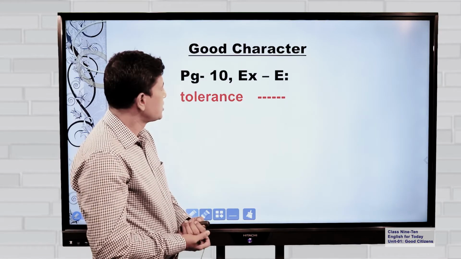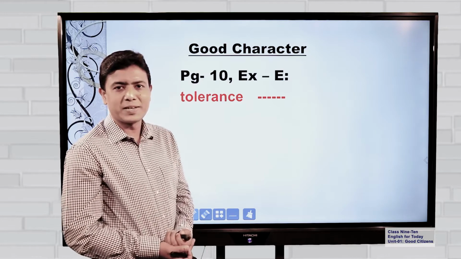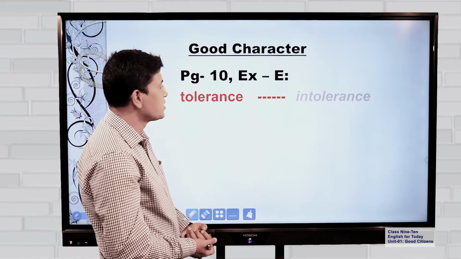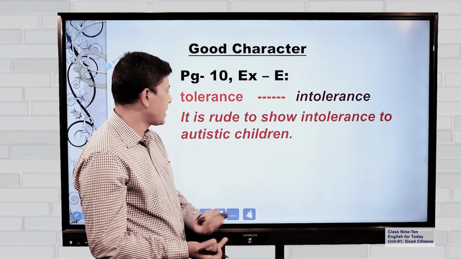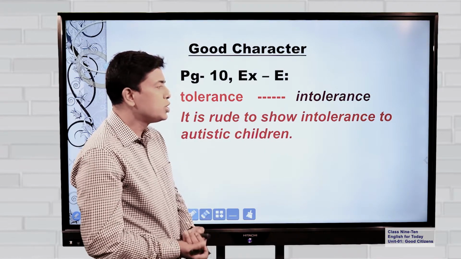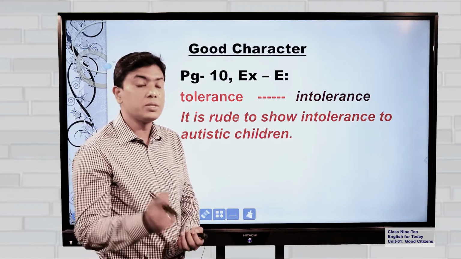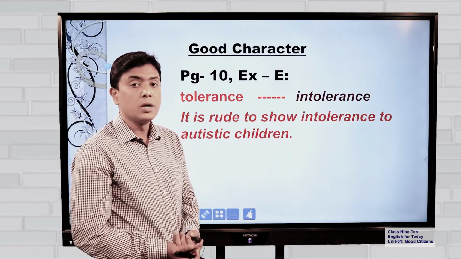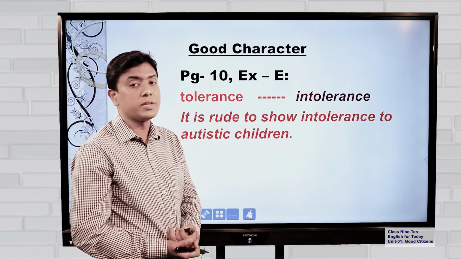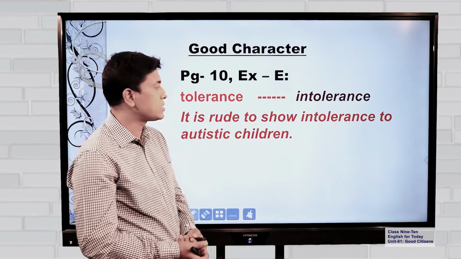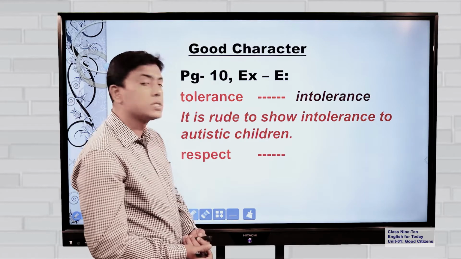Now, with this idea, let us continue this activity. The second one, tolerance. What do you think? The opposite of tolerance is going to be intolerance. So, a sentence can be like this. It is rude to show intolerance to autistic children. You know, autistic children need very special care. So we must not be intolerant to them. We have to show tolerance. It is very important.